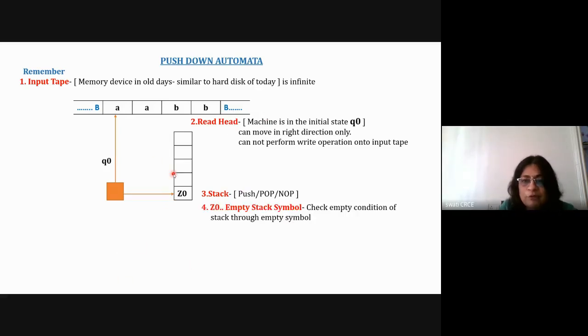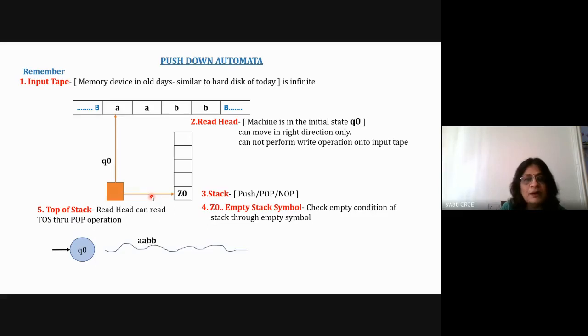Now, I have already told you that Z0 is the empty stack symbol, indicating the empty condition of the stack. And the top of the stack is wherever the read write head is currently pointing. If an element is there, the read write head will always point to the top of the stack. And you can draw the transition diagram similar to FA, DFA, NFA.